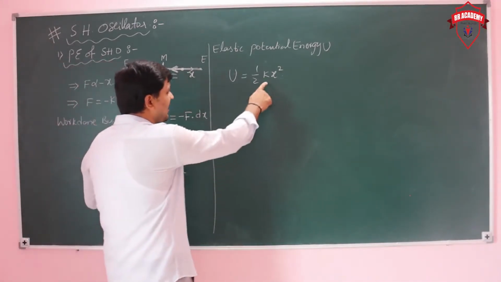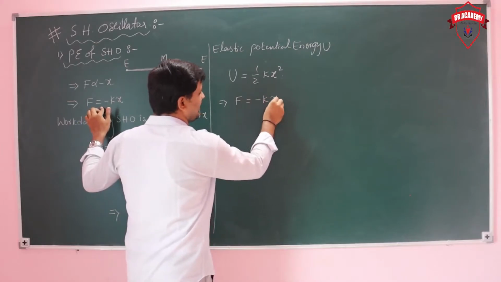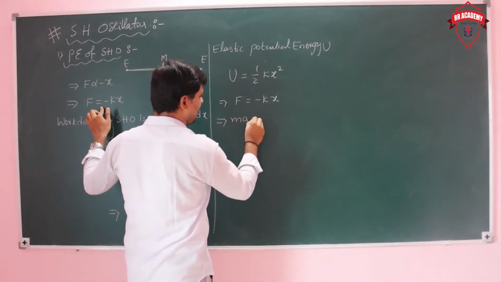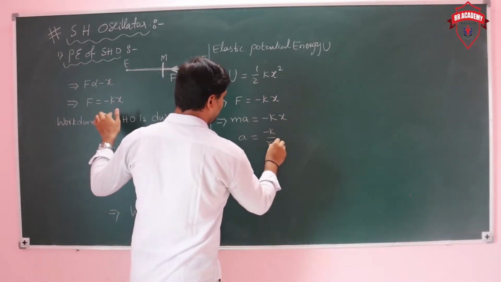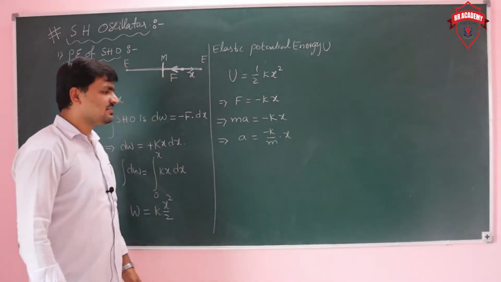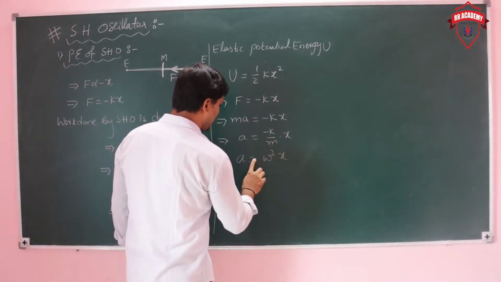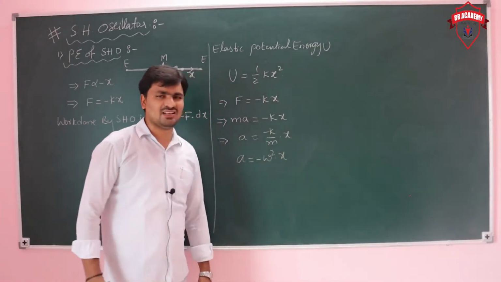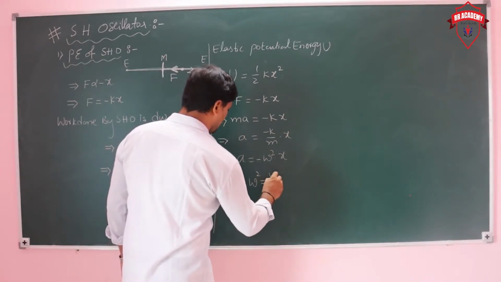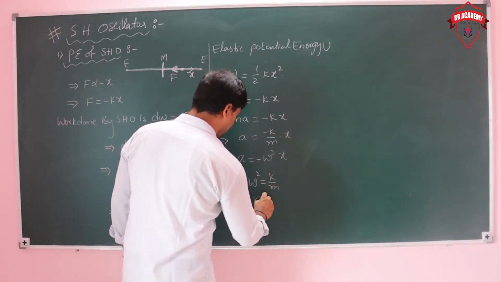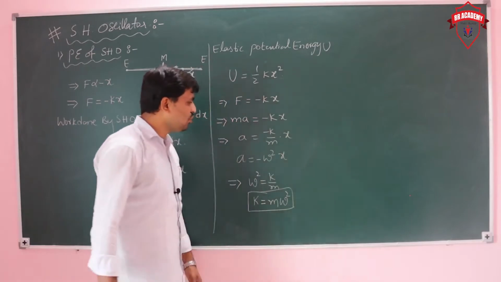Now see here, this K value: from the restoring force we write F equals minus Kx, so ma equals minus Kx, then a equals minus K by m into x. Comparing with the simple harmonic equation, acceleration equals minus omega square x, we get omega square equals K by m. Then K equals m omega square.